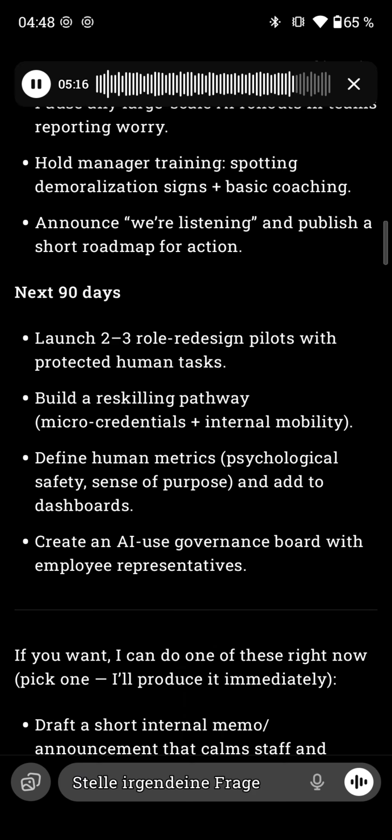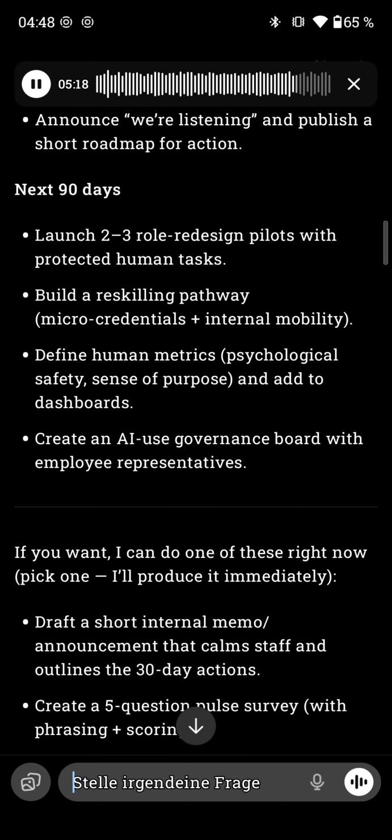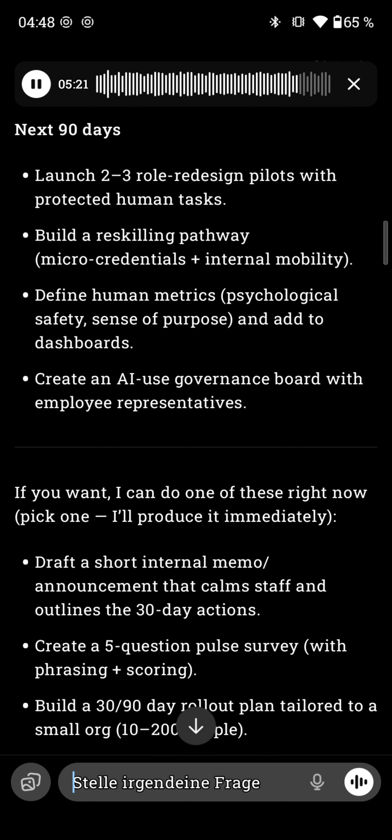Next 90 days: launch 2 to 3 role redesign pilots with protected human tasks. Build a reskilling pathway, micro-credentials plus internal mobility. Define human metrics, psychological safety and sense of purpose, and add them to dashboards. Create an AI use governance board with employee representatives.